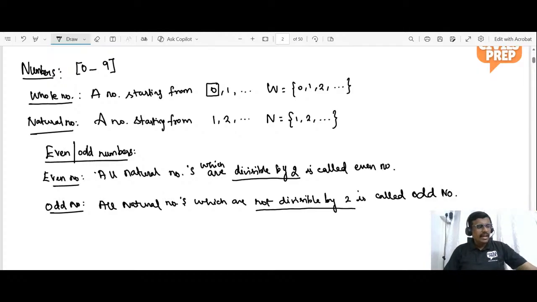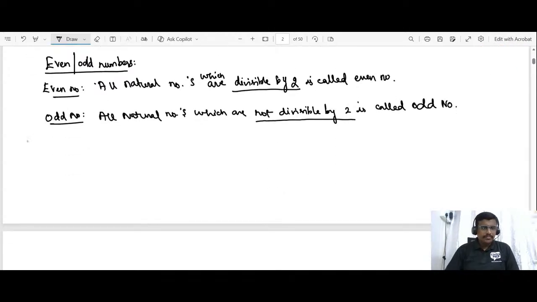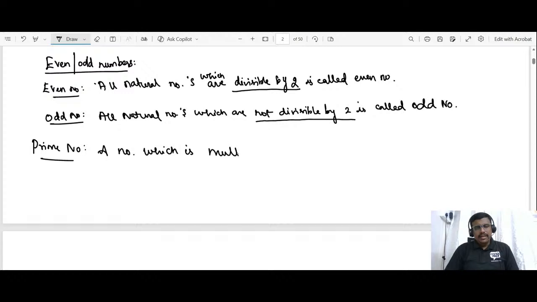Now let us enter into prime numbers. A prime number is a number which is divisible only by 1 and itself.